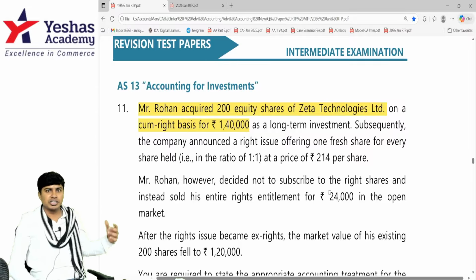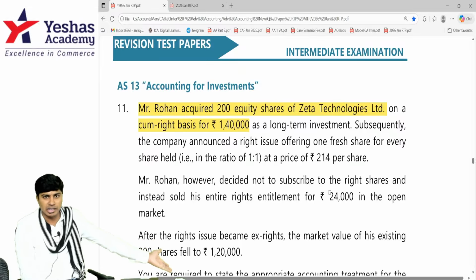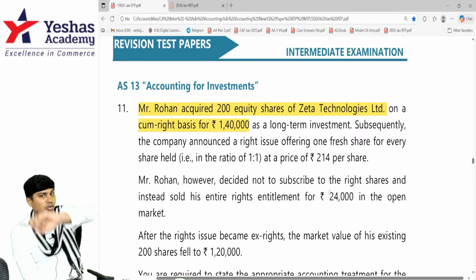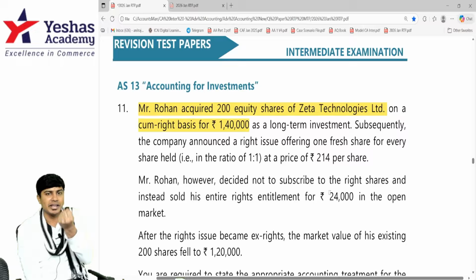So whenever he bought the shares, the shares are already pregnant. They are about to give birth to rights immediately. But he bought it after the announcement, before the issue of rights. So he's bought it at a price which is slightly higher than the market price.